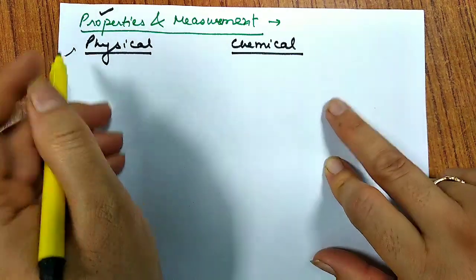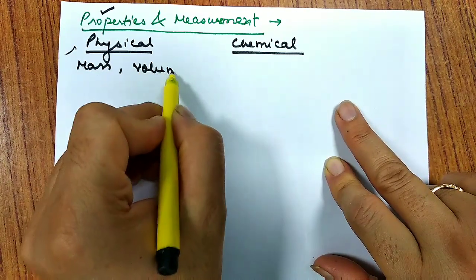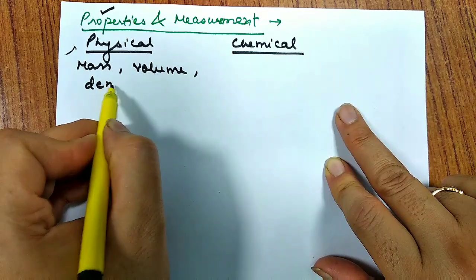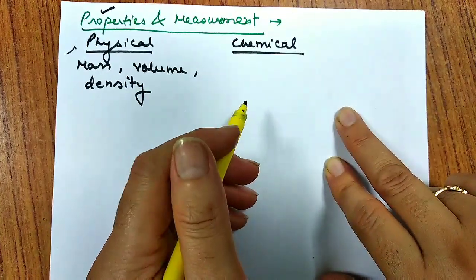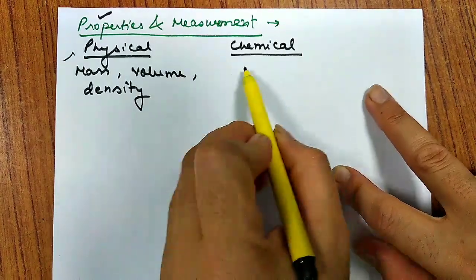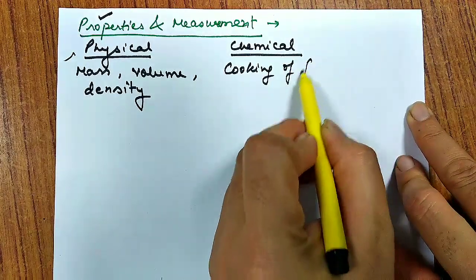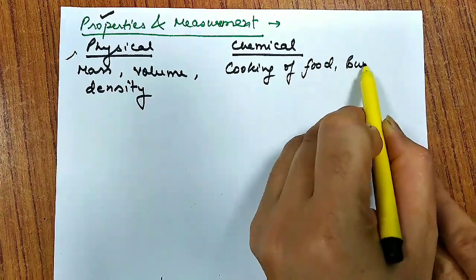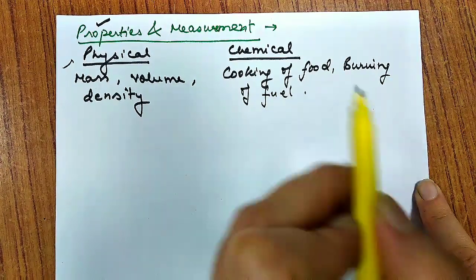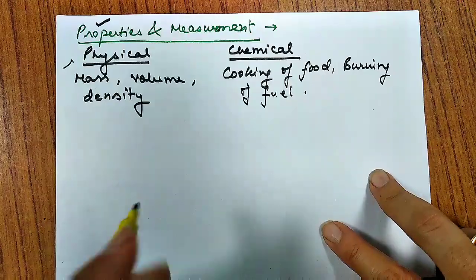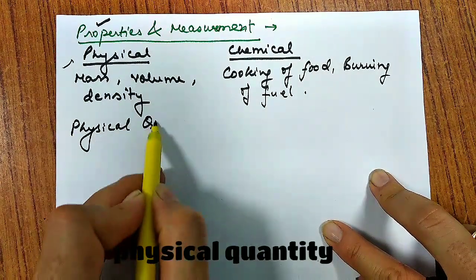I'll just give you some examples of physical properties like mass, volume, density, melting point, boiling point. These are physical properties. When we talk about chemical properties, they include cooking of food, respiration, burning of fuel. These are certain examples of chemical properties, which involve some chemical changes. Okay. Now, after this, we'll talk about the physical quantity.